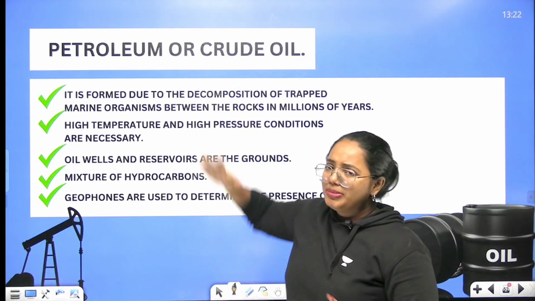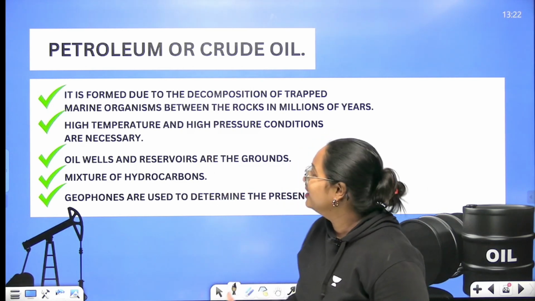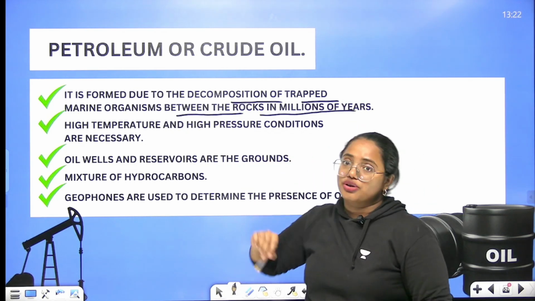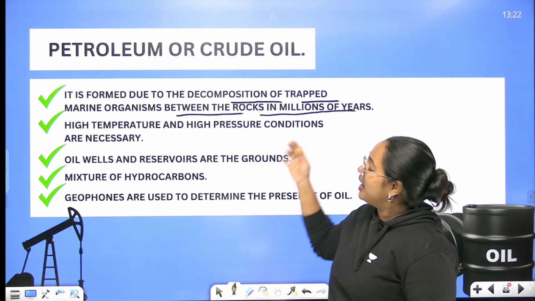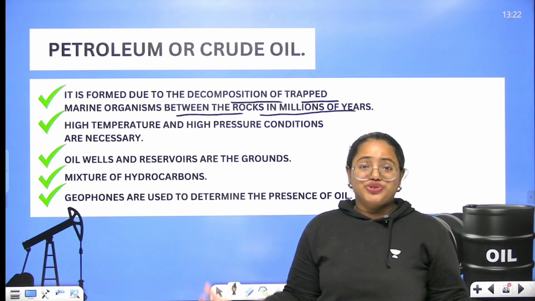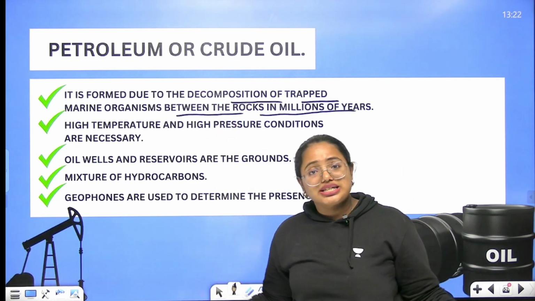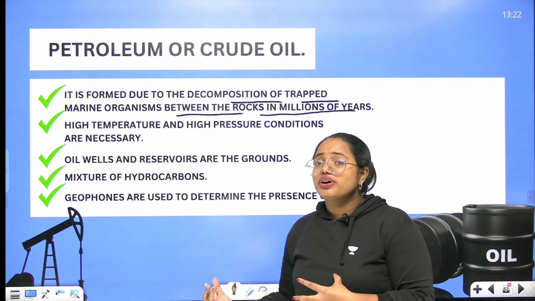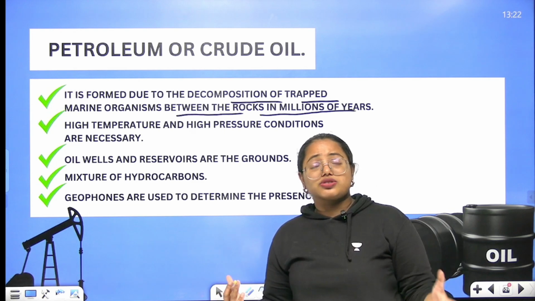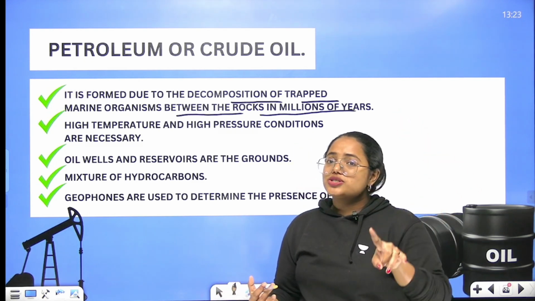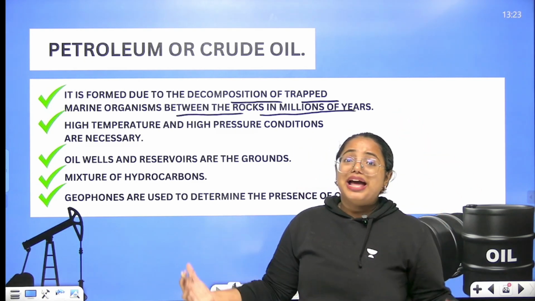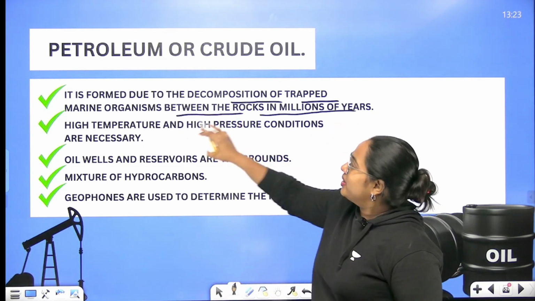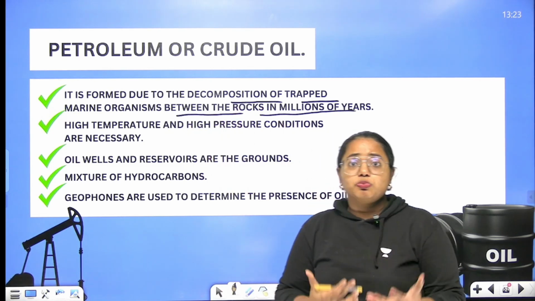So petroleum is actually a mixture. It is formed due to the decomposition of trapped marine organisms between the rocks over millions of years. Again, we have to understand that it needs to be formed naturally. So petroleum is also considered a fossil fuel, right? But how is it formed? It's due to the decomposition of trapped marine organisms between the rocks. What about coal? It was due to the decomposition of organic dead plant matter, right? Here it is basically due to the decomposition of trapped marine organisms between the rocks, and this takes millions of years of time.